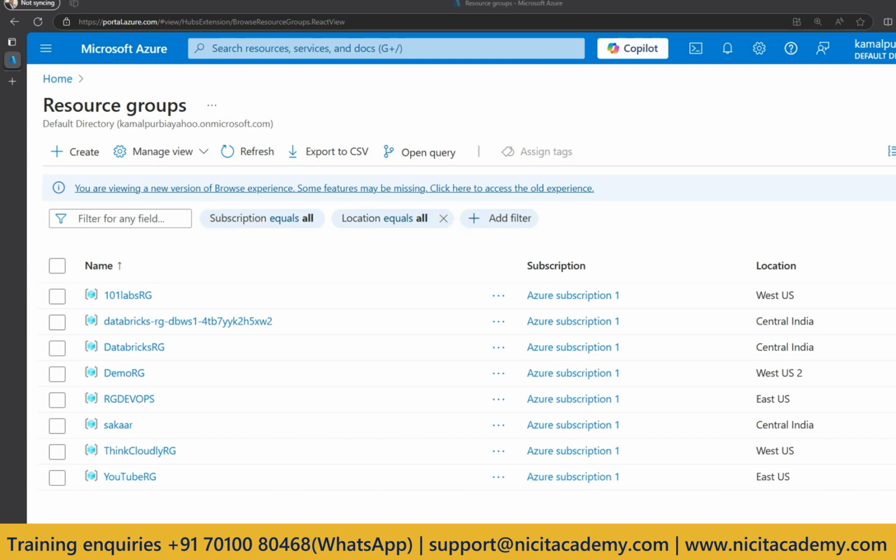Azure has multiple services, and we are already taking the Azure Data Engineering course. But here we are focusing completely on Azure Databricks, because many students asked us for a course on Azure Databricks alone. Some projects use Azure Databricks, so that's the reason we created a new course.